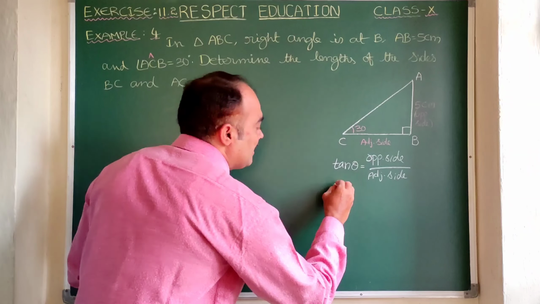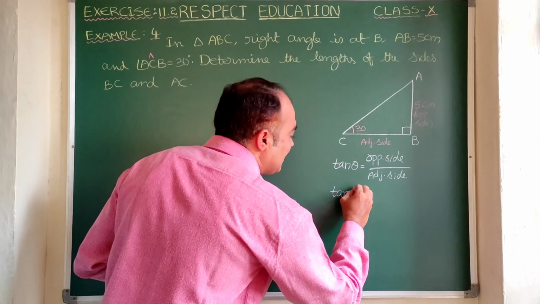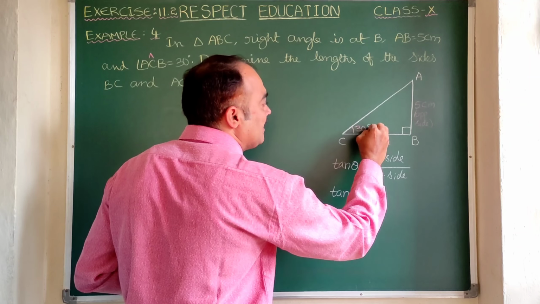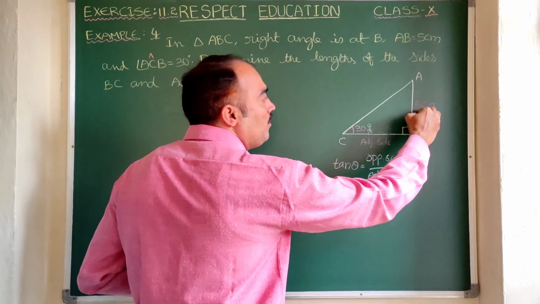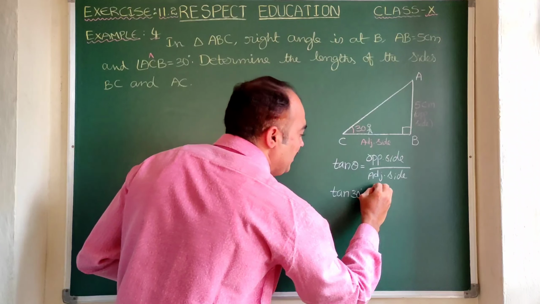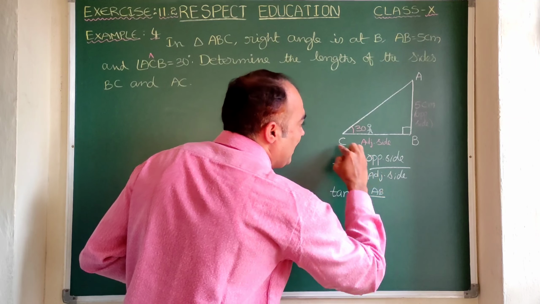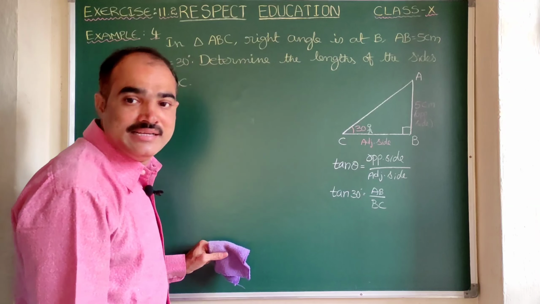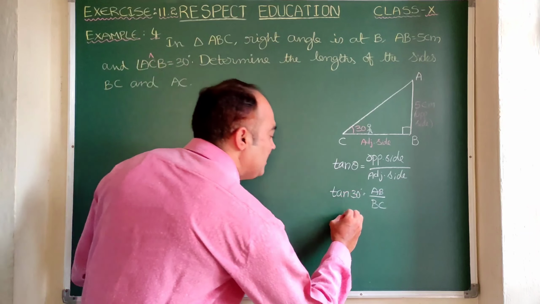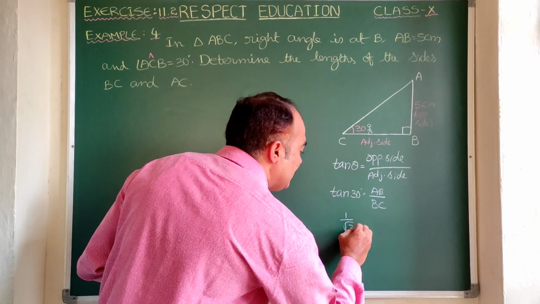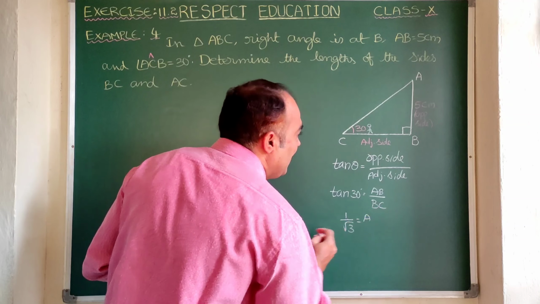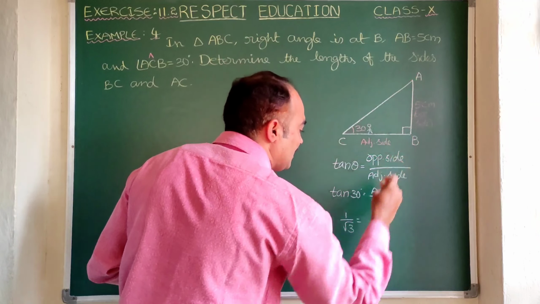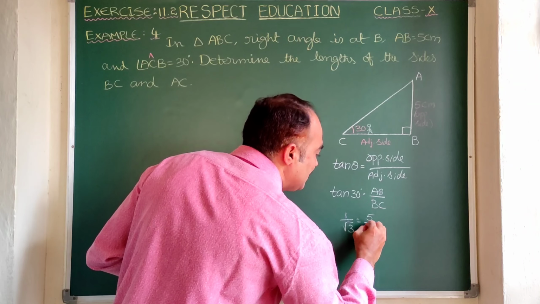Here theta we are taking as 30 degrees. So tan 30 degrees is equal to, just imagine that you are standing at 30 degrees. For you the opposite side is AB, by the adjacent side BC. What is the value of tan 30 degrees? 1 by root 3. So here 1 by root 3 is equal to AB, and AB is given as 5. So let us substitute in place of AB, let us write 5 by BC.